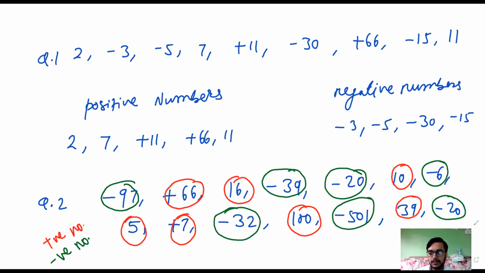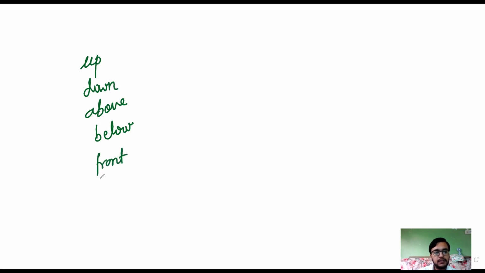Now, let us understand some important points. In our day-to-day life, we use common words like up, down, above, below, front, back.